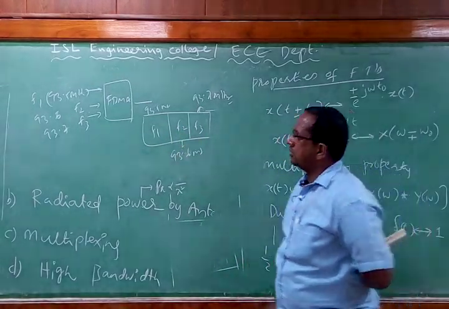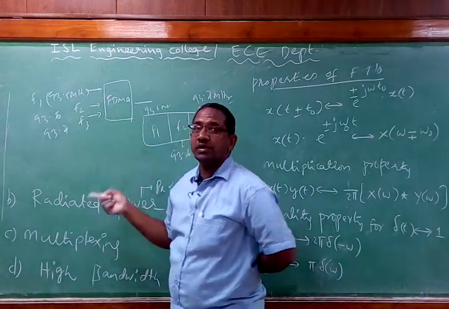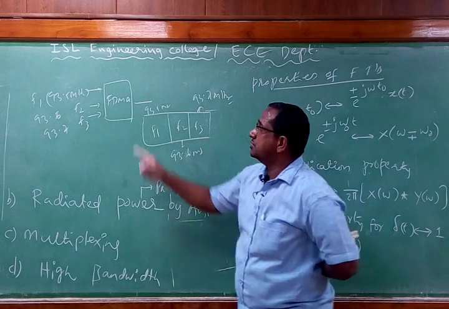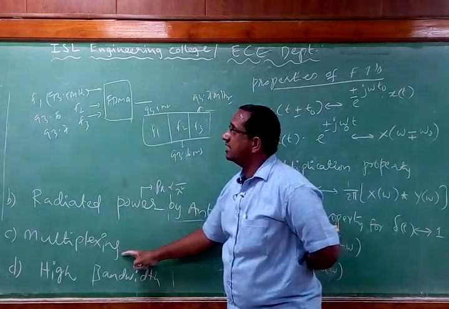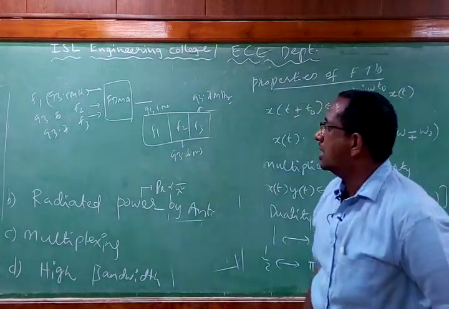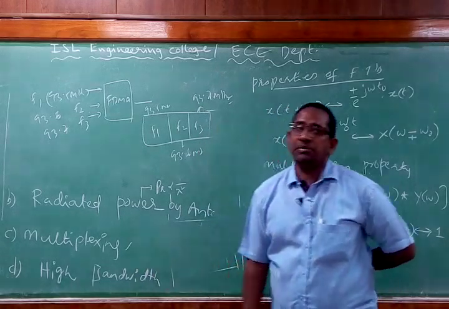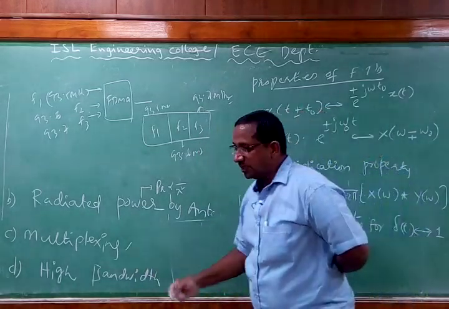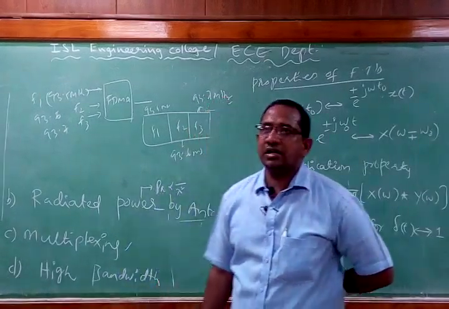Since we have converted the same range of frequencies into different frequencies through the process of modulation using the multiplexing technique, this multiplexing can be done very easily if we employ modulation in analog communication. That is one of the important reasons why we use multiplexing. So what is the use of multiplexing? Multiplexing is used to avoid inter-channel interference.